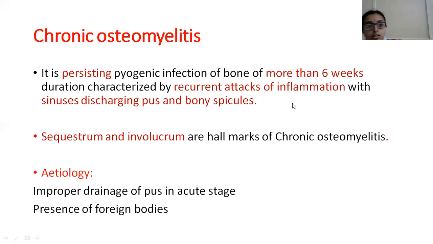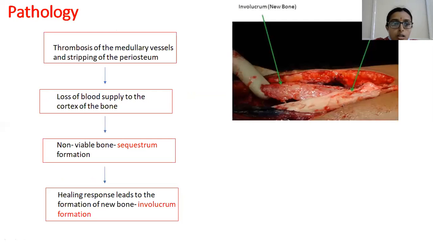So coming to the etiology, improper drainage of pus in the acute stage and presence of foreign bodies will also contribute to chronic osteomyelitis. And as I have explained previously, there will be stripping of the periosteum and loss of blood supply to the cortical bone. As a result, there will be non-viable bone, that is the sequestrum, which is formed. And the healing response leads to the formation of new bone, which is the involucrum. Here you can see, this is the sequestrum.